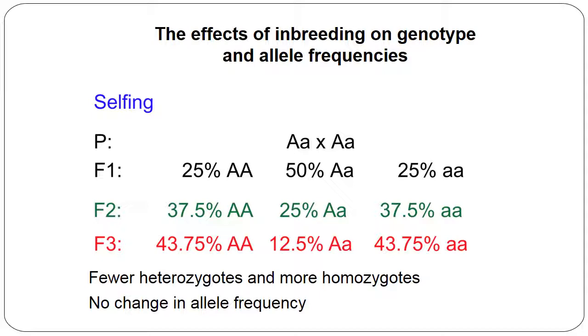In the next generation, heterozygosity will decrease by 50% and homozygosity will increase by 50%, in both the dominant and recessive forms. Likewise, over the generations, heterozygosity will decline and homozygosity increases. There are fewer heterozygotes and more homozygotes, but no change in the allelic frequency.